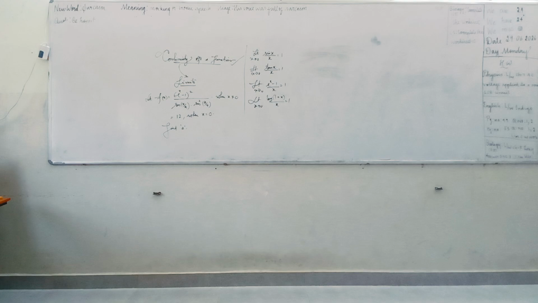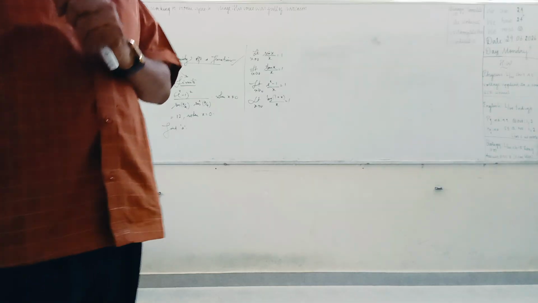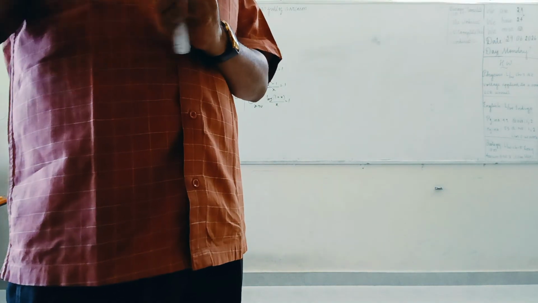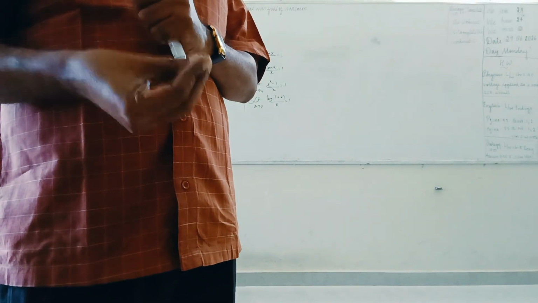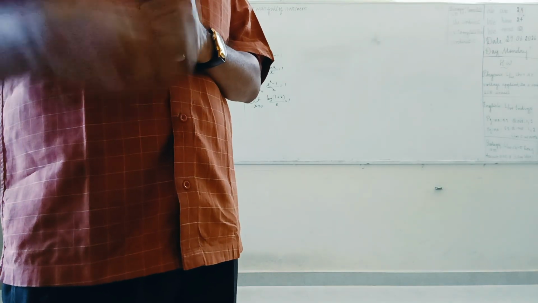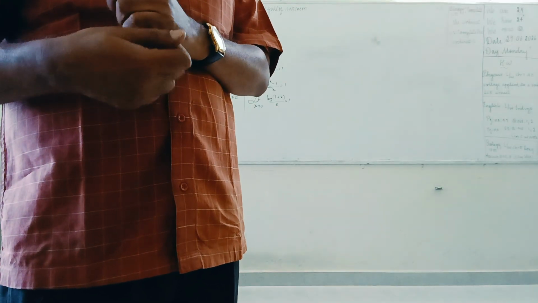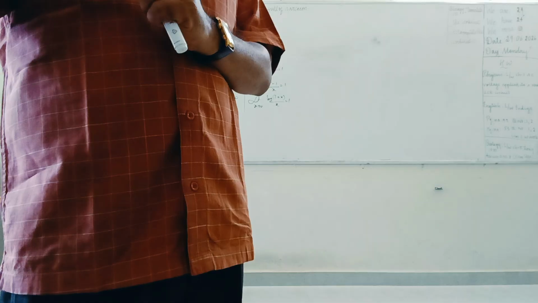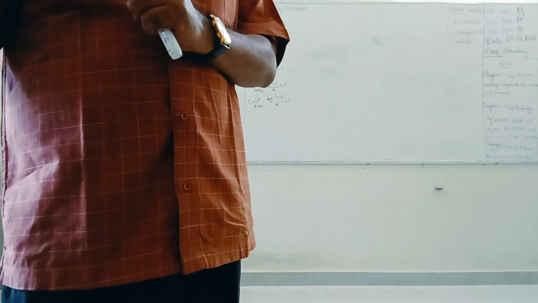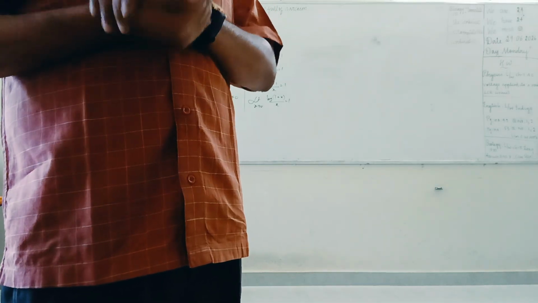Sit down, sit down. A function is continuous at a point. Girl, you are keeping modern technologies and all. Most modern technologies, but my mathematics is very ancient, primitive, and aboriginal. Then what is the statement that the function is continuous at the point x equal to a? What does it mean?